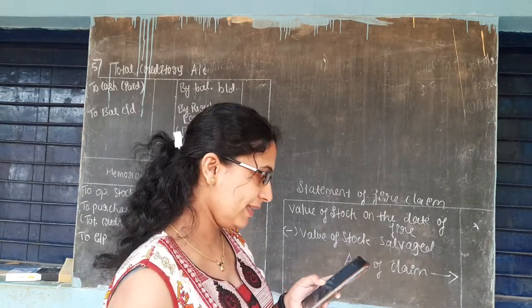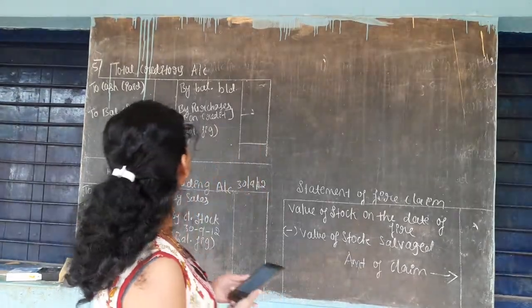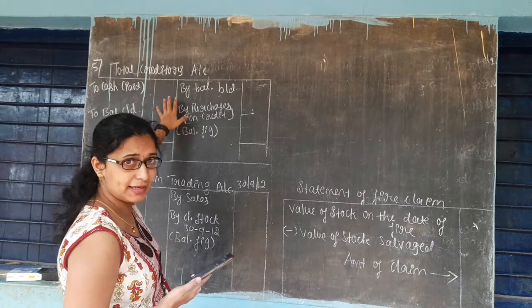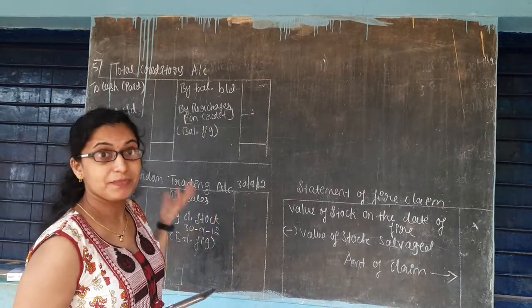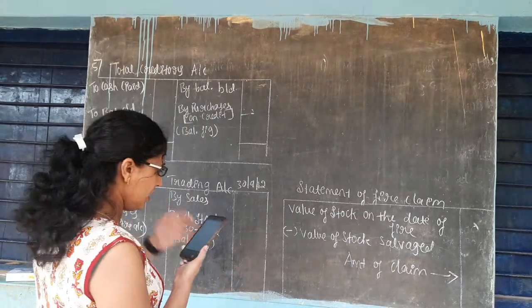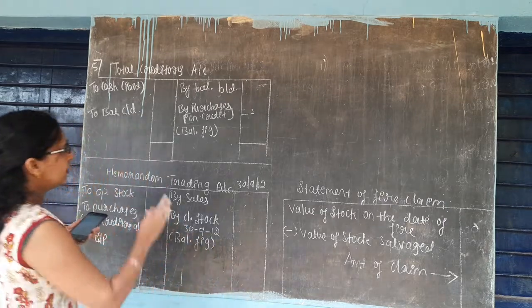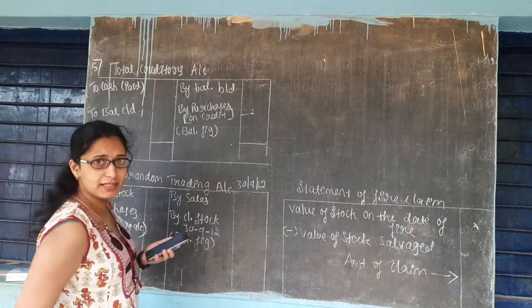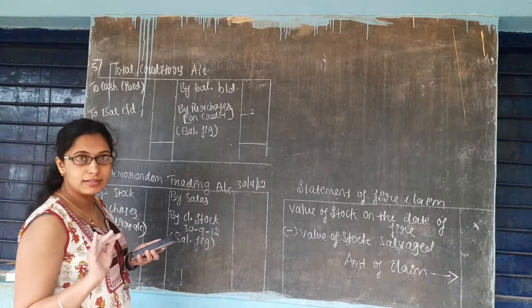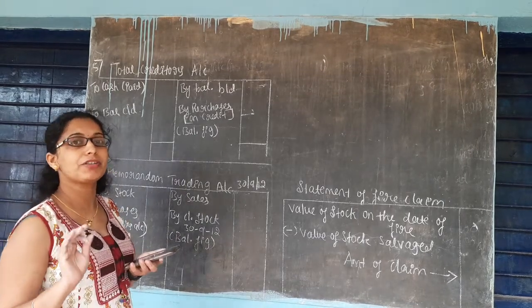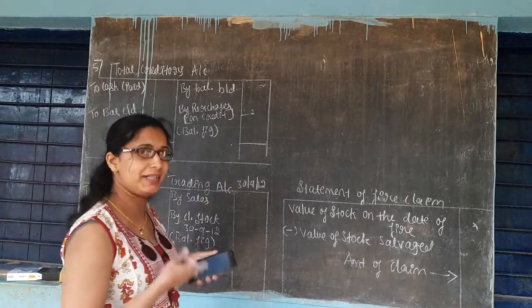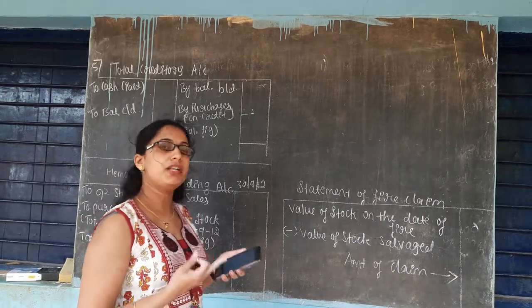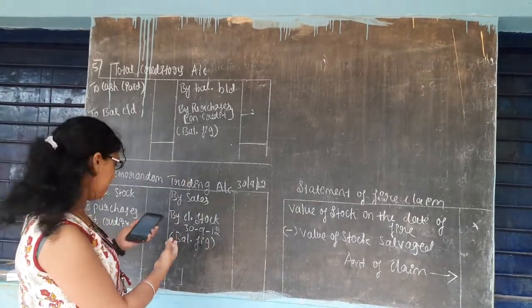So first thing is, see here, I showed you that I have prepared the total creditors account. Why did I prepare it? Let us discuss it. Let us start with the memorandum trading account as usual. I have told you that there is no need to prepare the trading account because the gross profit rate is already given in the question. So directly you can prepare the memorandum trading account.